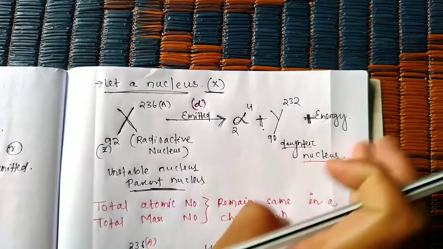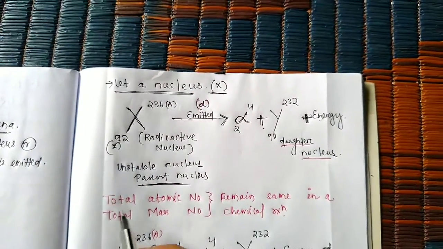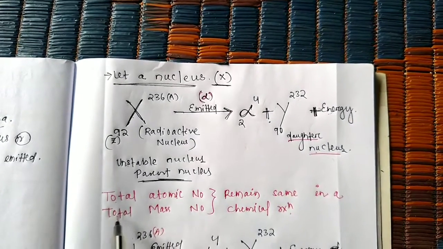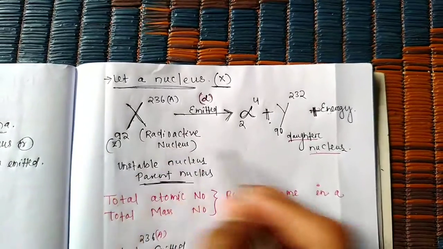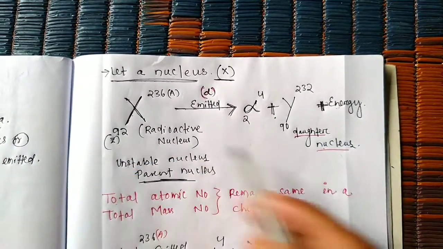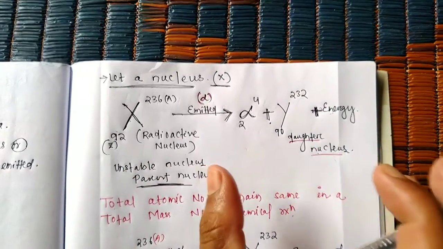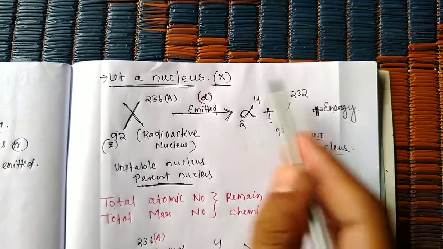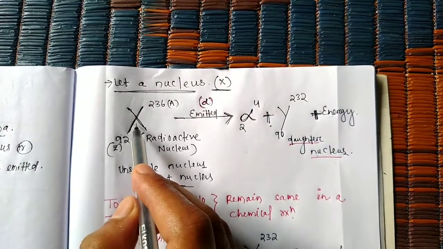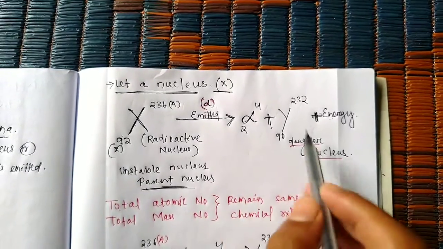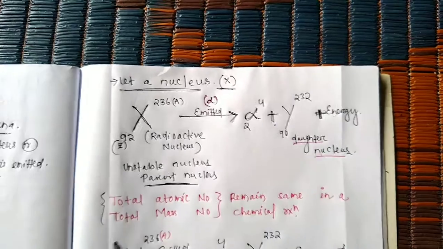So this is the reaction of alpha emission. Students, the total atomic number and total mass number remain the same in a chemical reaction. When we check a chemical reaction, the reactant side is the same as the product side, but the product side is written in a different style. So this is the meaning of that sentence.